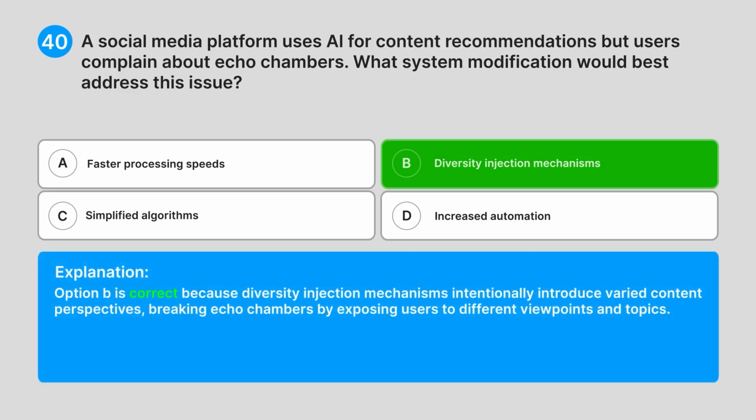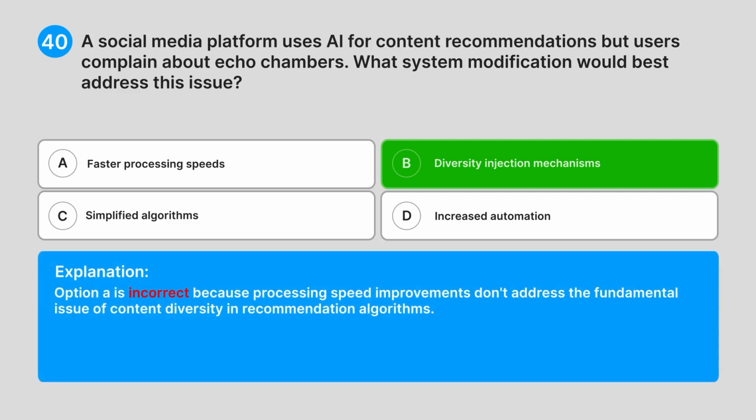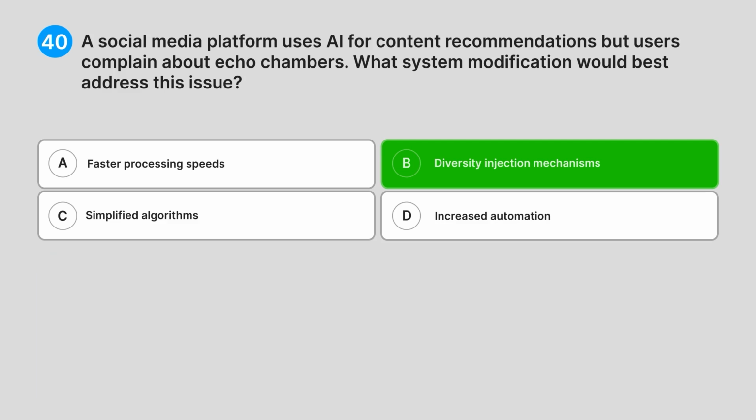Explanation. Option B is correct because diversity injection mechanisms intentionally introduce varied content perspectives, breaking echo chambers by exposing users to different viewpoints and topics. Option A is incorrect because processing speed improvements don't address the fundamental issue of content diversity in recommendation algorithms.